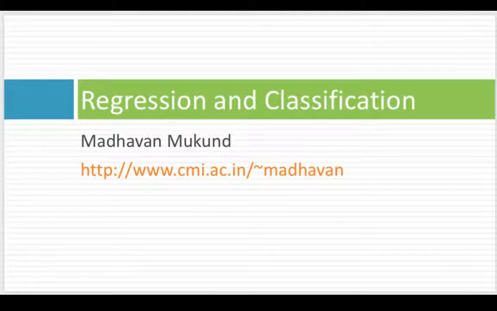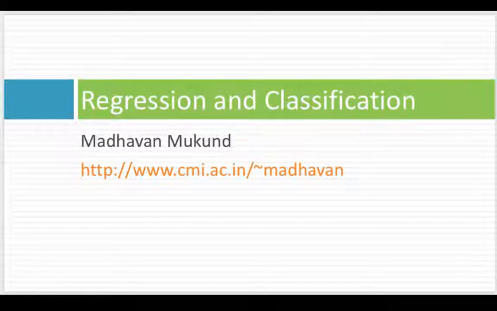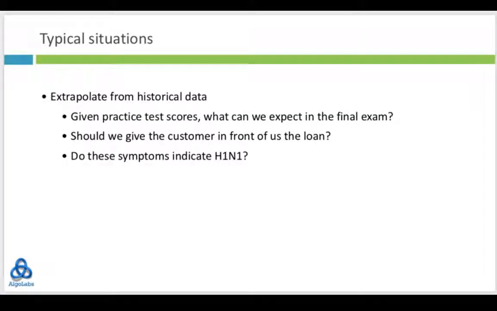So having seen some examples of machine learning, let's look at two specific problems in the area, regression and classification. What are the typical situations where we try to apply machine learning? Usually, we are trying to extrapolate from past data to future unknown situations. We are trying to predict the future from the past.